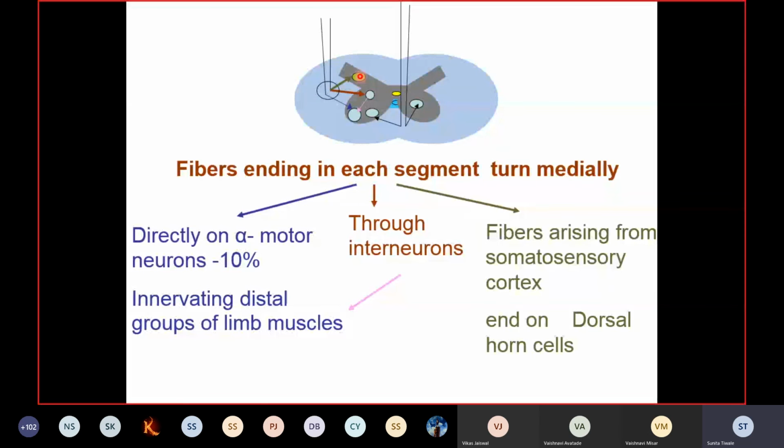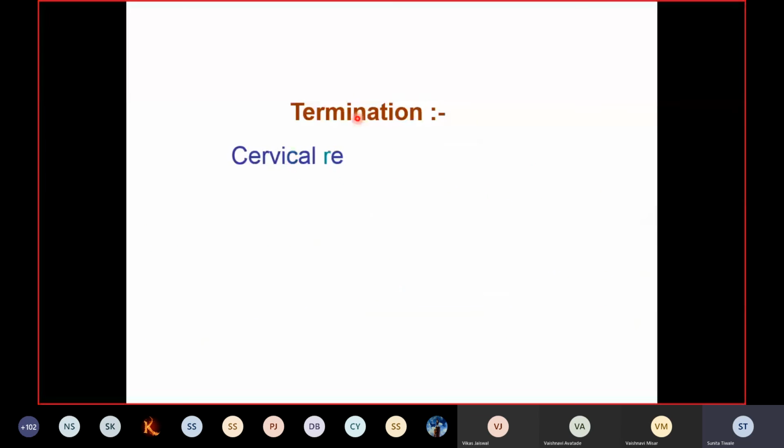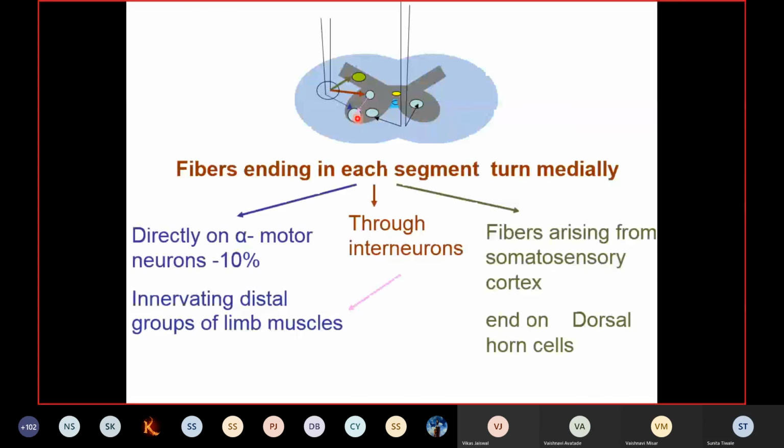So changes will be occurring at the higher level. But here you'll find that this modification of the sensory input occurs at the level of the dorsal horn. Clear? Now you have seen that alpha motor neurons will be sending the signals via the ventral root of the spinal nerve, and these signals will pass to that specific group of muscles.